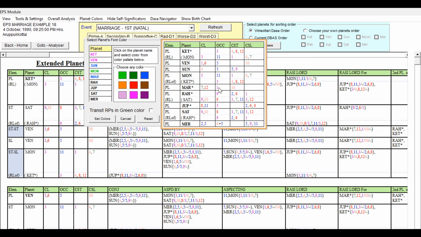Because 7 and 1 is good. 12th Lord and 10th Star Lord, we can make it, it's having some weakness. So either we can give blue or we can give mixed also, because 12th Lord is occupying. Yes, we can give mixed, better than the favorable, because 7 and 1 only there. So we can give mixed.